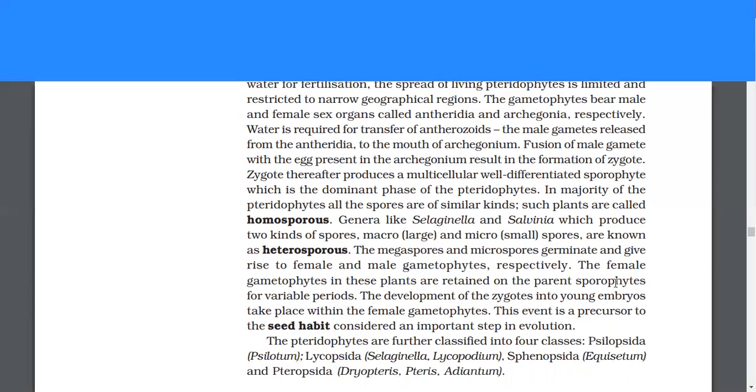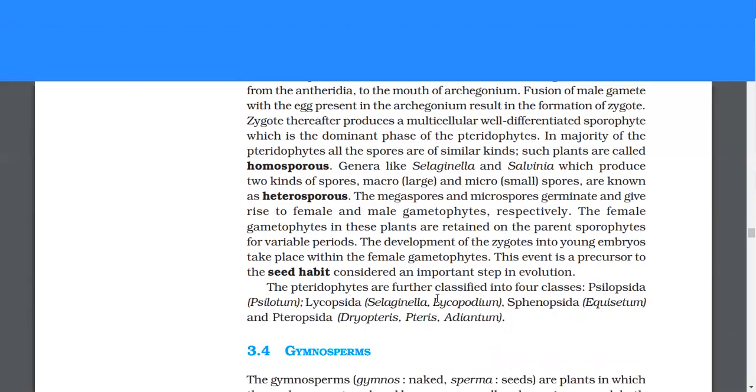The megaspores and microspores germinate and give rise to female and male gametophytes respectively. The female gametophytes in these plants are retained on the parent sporophytes for variable periods. The development of the zygotes into young embryos takes place within the female gametophytes. This event is a precursor to the seed habit, considered an important step in evolution. The pteridophytes are further classified into four classes: Psilopsida, Lycopsida, Sphenopsida, and Pteropsida.